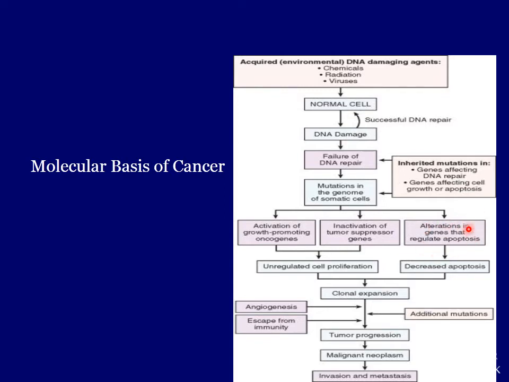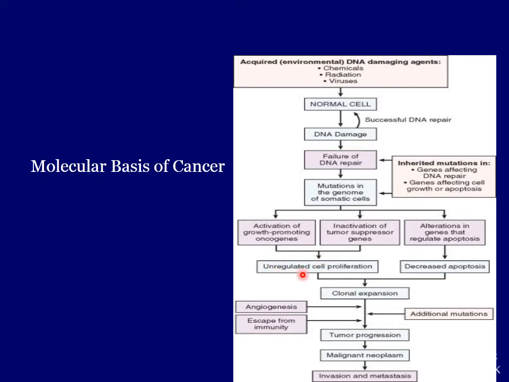genes. But in case there is inactivation of tumor suppressor genes, or there is alteration in the genes that regulate the apoptosis, or there is activation of growth promoting oncogenes, it leads that defective cell to grow, to expand. So what happens?